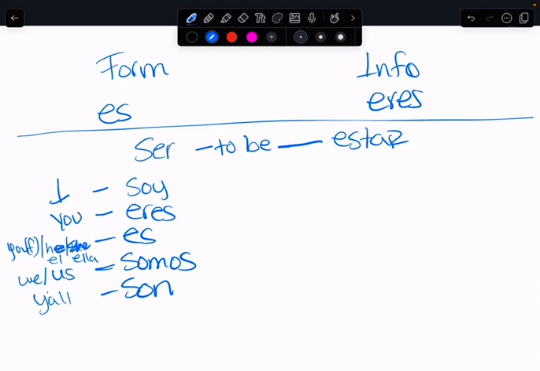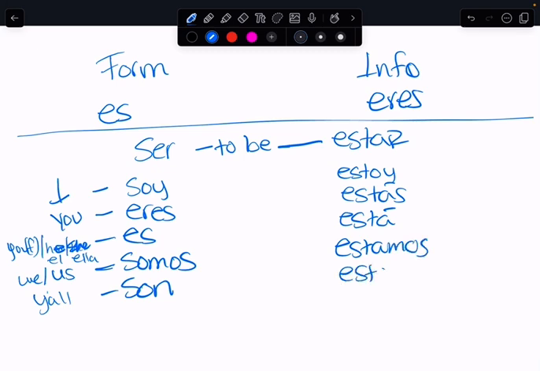Now, the verb estar also means to be. And those conjugations are estoy, estás, está, estamos, están. So what's the difference between ser and estar? Ser is permanent. And estar is temporary, or it deals with location.